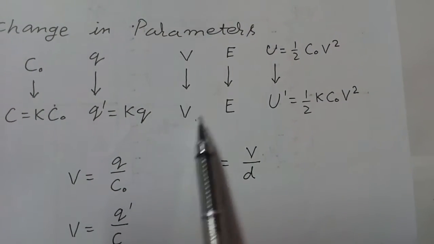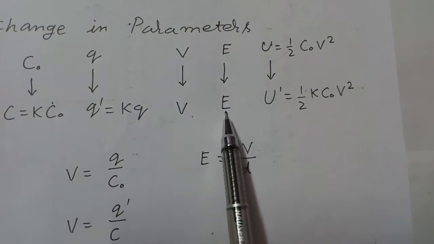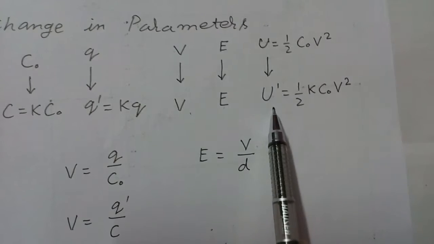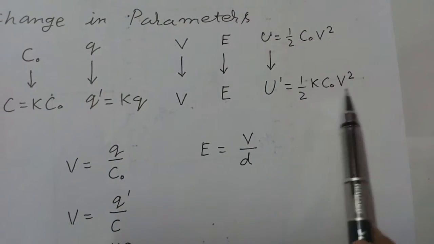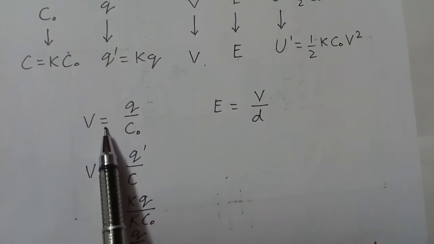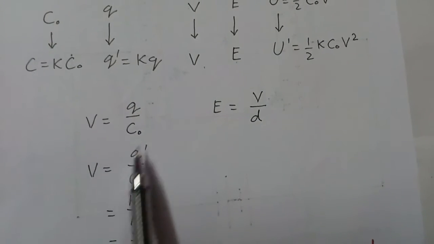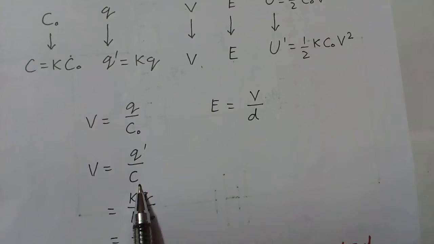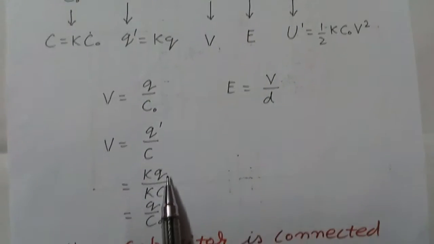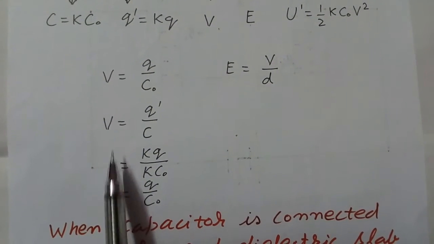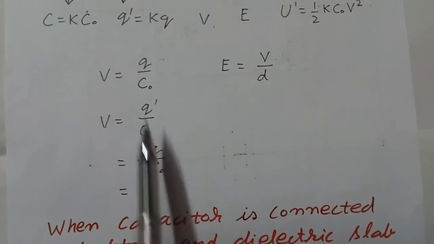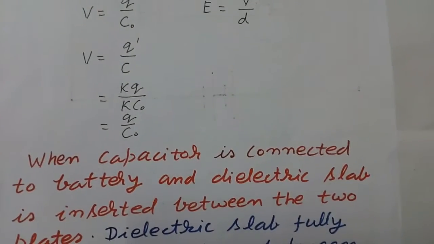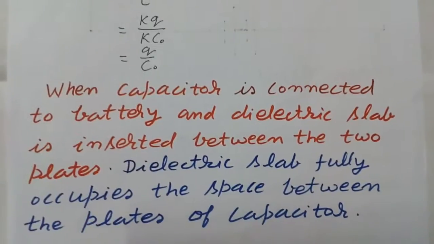Potential remains same, electric field between the plates remains same, and energy increases. From U it becomes U dash, which is equal to half K C naught V square. Now V is equal to Q upon C naught, and V is equal to Q dash upon C when dielectric is inserted. So V is equal to Q upon C naught. So V remains constant, E is equal to V by d. So here is written something.